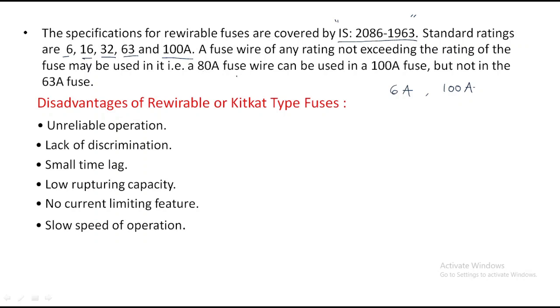An 80 amp fuse wire can be used in a 100 amp fuse, but not in the 63 amp fuse. If you use it in the 100 amps, when more current comes, the fuse will automatically work here.